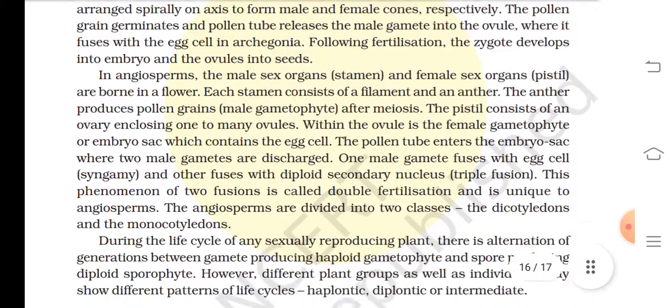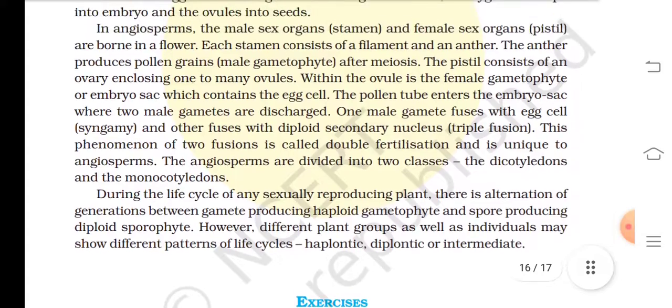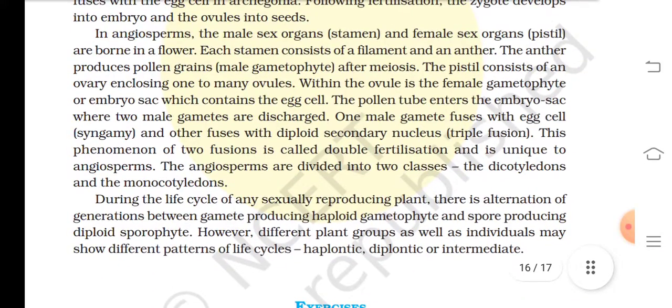In angiosperms, the male sex organ stamen and female sex organ pistil are borne in a flower. Each stamen consists of a filament and anther. The anther produces pollen grains, the male gametophyte, after meiosis. The pistil consists of an ovary enclosing one to many ovules.